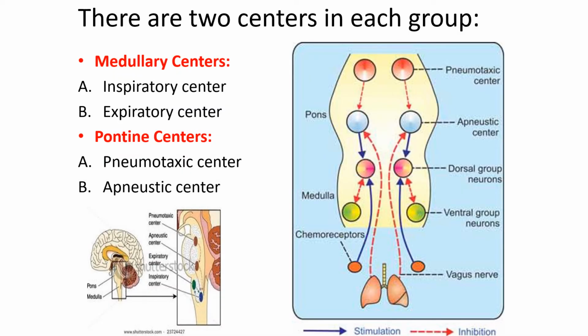Now, medullary centers. The first one is the inspiratory center. The inspiratory center is nothing but the dorsal group of neurons, and the expiratory center is the ventral group of neurons. This one will have both inspiration and expiration, and this one will only have the inspiratory process. And the pontine centers are the pneumotaxic center and the apneustic center.